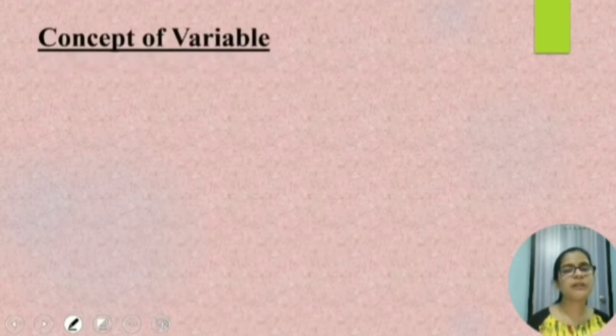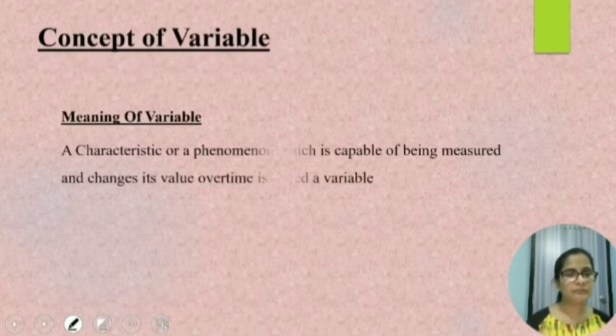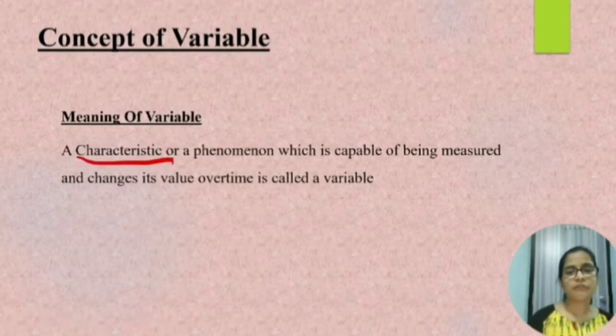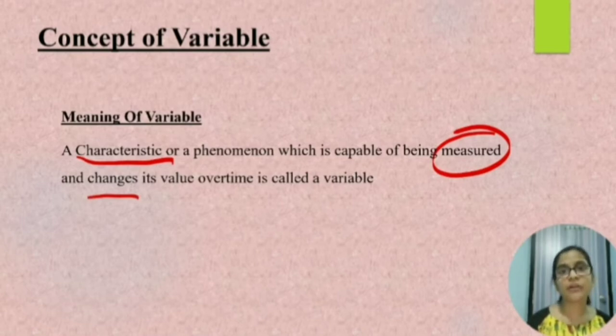So first, we will be learning the concept of variable. So what do we mean by a variable? A characteristic which is capable of being measured and changes its value over time is called a variable. So variable is nothing but a characteristic or a feature which is measured and it is capable of being changed over time. So let me give you an example.